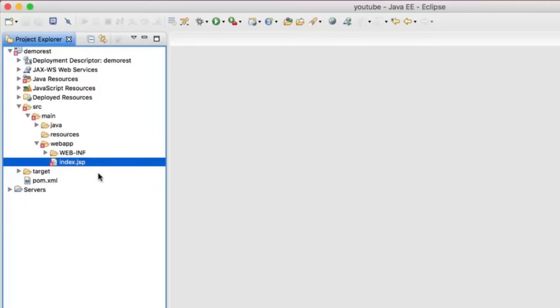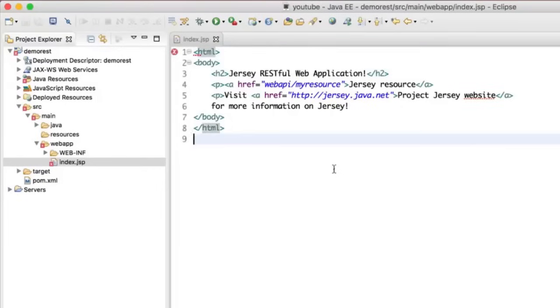Now you might be thinking this is a REST project, where you will return data in a text format or JSON format. Why do you even need this index.jsp? I guess when you create this project in the Jersey format, they give you this page just to test whether your application is working fine or not. This is not exactly what you will be using. So this is just a test file for you. If you open that, you can see it says the resources you will find everywhere. You will find it in myresource, and it belongs to webapi. Again, this is only for testing, okay? And then it prints the Project Jersey website and all those things.